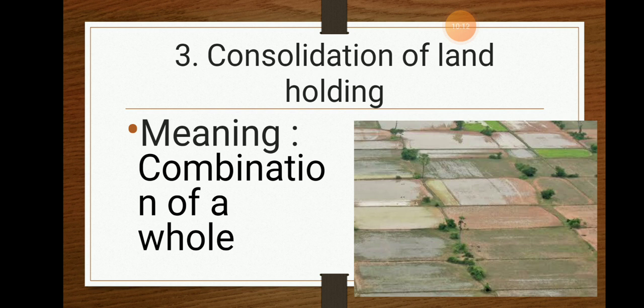Understood? I'll repeat again what happened under small, scattered holdings, where my parents had 1 acre of land and we siblings distributed that 1 acre of land into 9 pieces. So what happened? There was no proper productivity, there was no proper usage of technology. Why? Because in the olden days we used bullock carts, or we plowed the fields with the help of bulls.